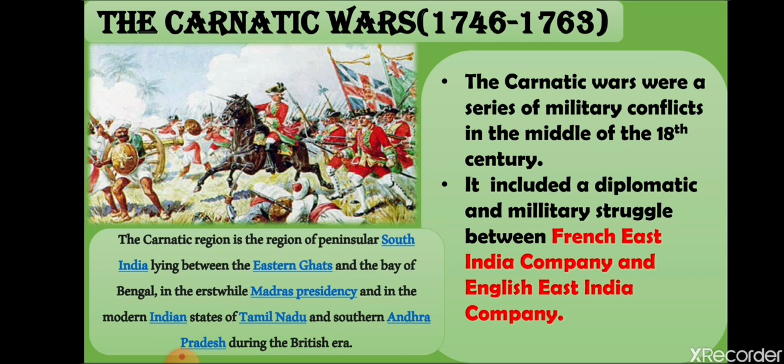Now, what happened? The Third Carnatic War took place from 1756 till 1763. The Seven Years' War was a global war fought between 1756 and 1763. This war was seven years long. It involved all five European great powers. The outbreak of the Seven Years' War in Europe in 1756 led to a fresh conflict between the French and the British forces in India, leading to the Third Carnatic War. The British forces captured the French settlement of Chandarnagar.